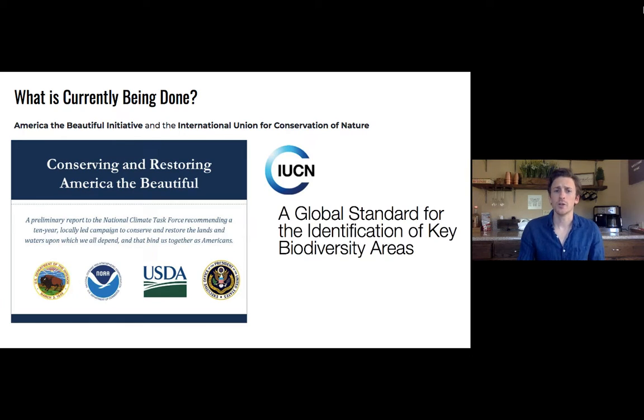In 2021, U.S. President Joe Biden launched the America the Beautiful initiative with the stated goal of conserving at least 30% of U.S. lands and waters by 2030. Globally, the International Union for the Conservation of Nature, or the IUCN, has been working since 2004 on a standard for identifying key biodiversity areas, which are defined as areas essential to supporting the persistence of global biodiversity at either a species or an ecosystem level. Once KBAs are established and the information is shared with stakeholders, that area becomes prioritized for conservation planning.